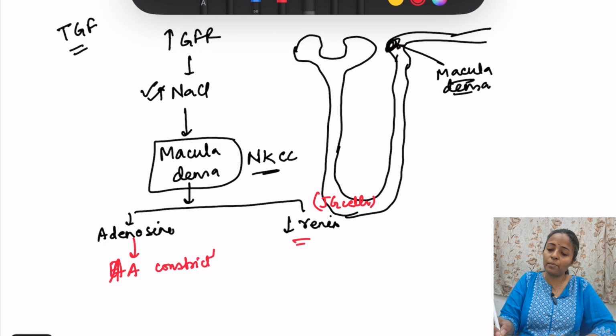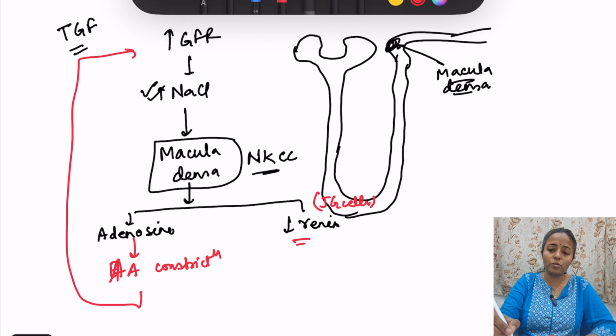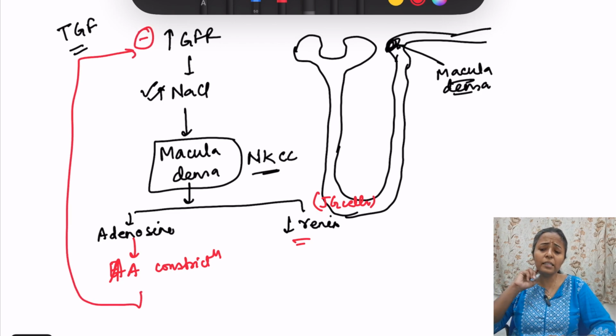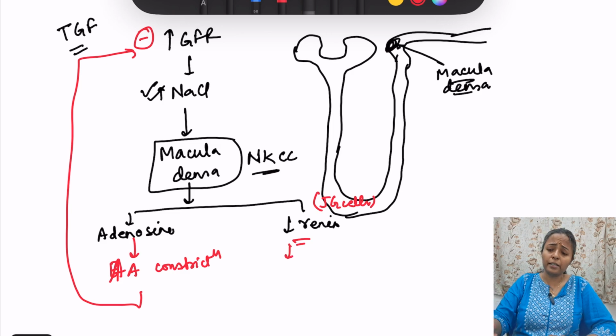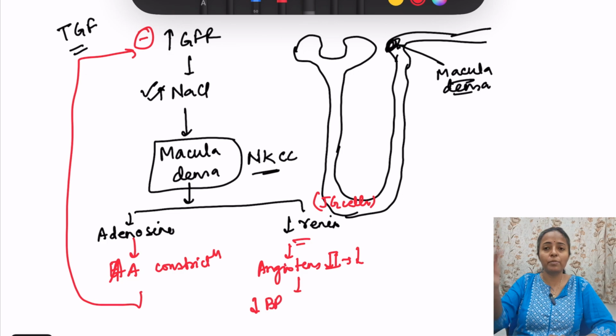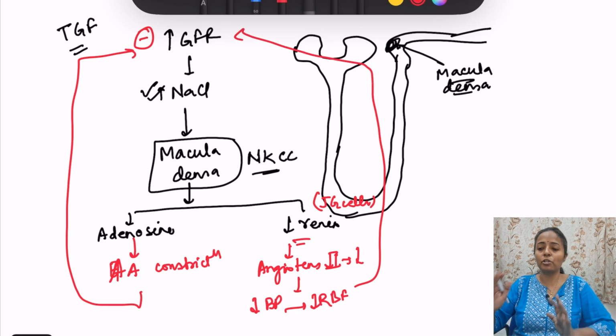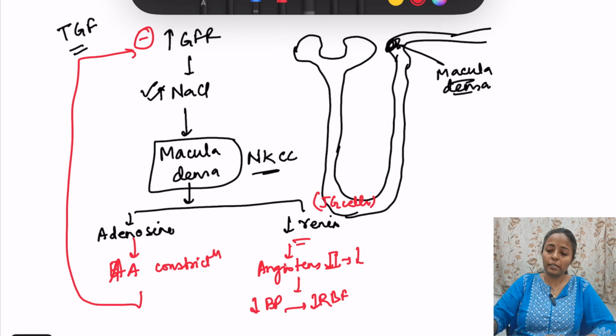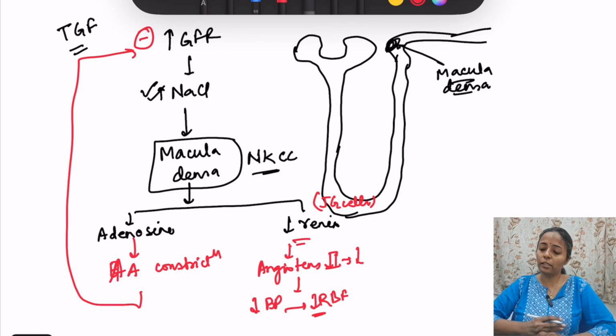So because of that, as we have just seen, afferent arteriole constricts, what will happen? GFR is going to decrease. Decrease in renin, when renin decreases, ultimately there will be decreased production of angiotensin 2. Angiotensin 2 is going to decrease, and this is going to lead to decrease in blood pressure. When there is decrease in blood pressure, there is decreased renal blood flow too, and because of decreased renal blood flow also, GFR is going to decrease. Okay, so this also will decrease the GFR.